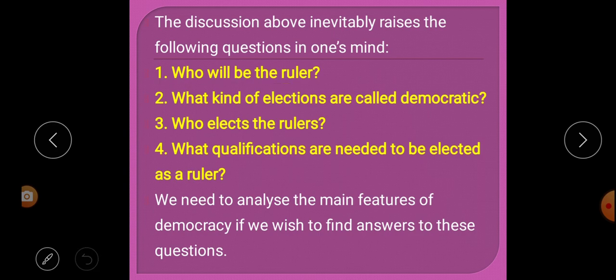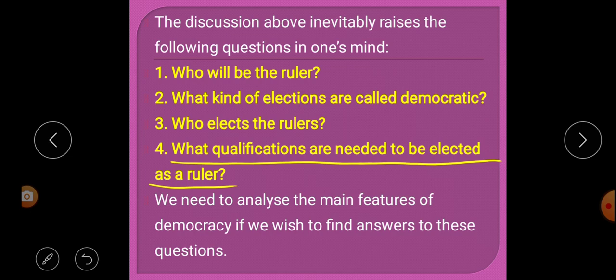Next, what kind of elections are called democratic? Next, who elects the ruler? Next, what qualifications are needed to be elected as a ruler?